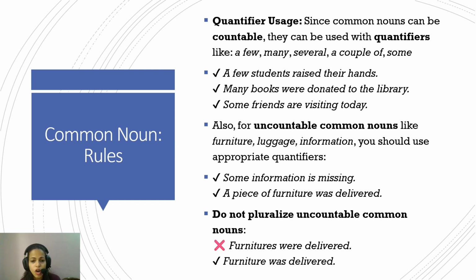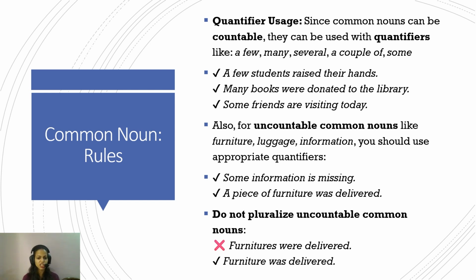Also, for uncountable common nouns like furniture, luggage, information, you should use appropriate quantifiers. So, some information is missing or a piece of furniture was delivered. This is one category that I'll again do in detail at the end of this video, because this is very important, and this is the point where students commit mistakes. So, information is uncountable. You cannot count information. So you use a quantifier, but you have to be very specific in using it. You do not say informations, because it's uncountable. So a piece of information, or a piece of furniture.